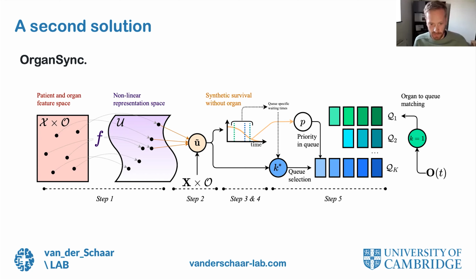Using this synthetic patient, we arrive at steps 3 and 4, where we estimate the survival time of the patient and place them on a queue, where each queue is associated with an organ type. Given these queues, we just distribute the organ to whatever queue is associated with the organ, and the next in line will get it. Priority is then based on the estimated survival time of each patient.